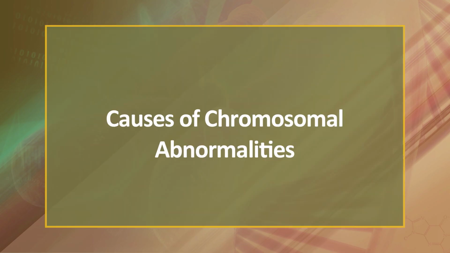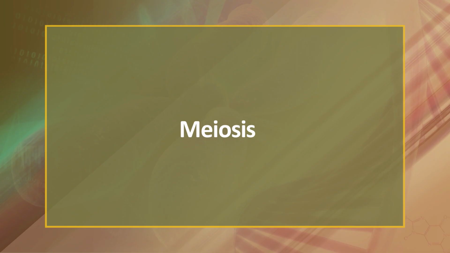Causes of chromosomal abnormalities. Chromosome abnormalities typically occur as a result of errors in one or more of the following: meiosis, mitosis, maternal age or environment. Let us discuss meiosis. Chromosome abnormalities usually happen as a result of an error in cell division.